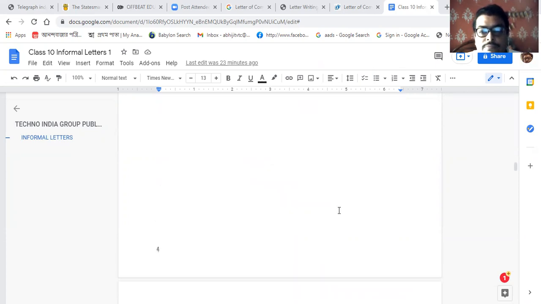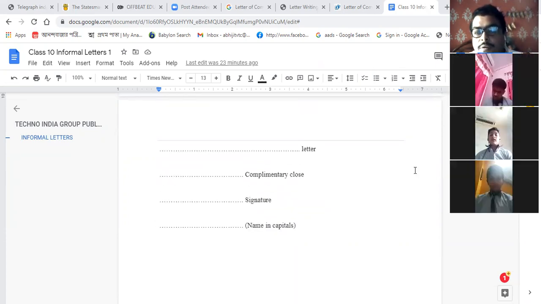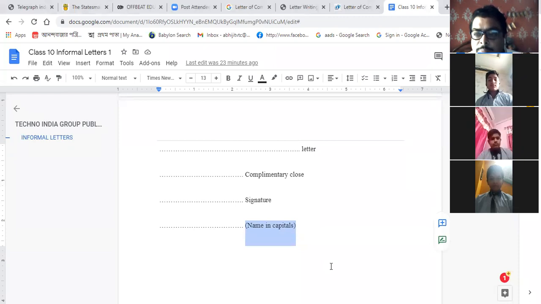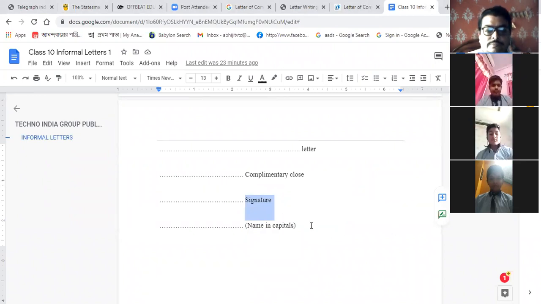Sir, I have one question. Sir, for the signature, will we write the full name? Yes, full signature. What I have told you, I have written also, giving the example of Om Srivastav. Then you have written the name in capital there also. Name in capital is written here. Signature will be there, and name in capital will be there also. Okay, sir.